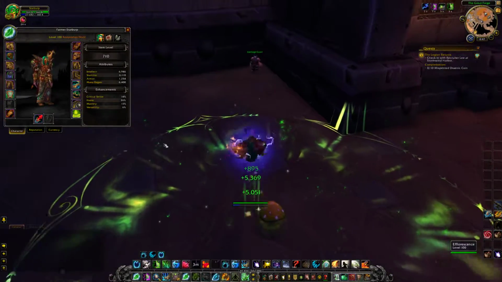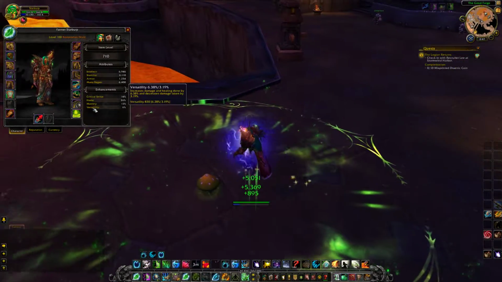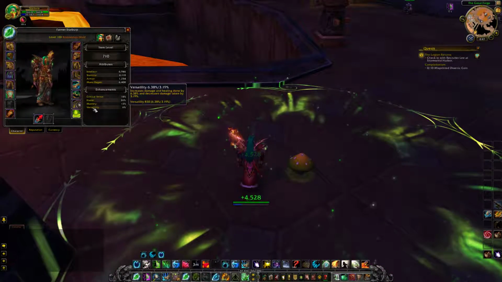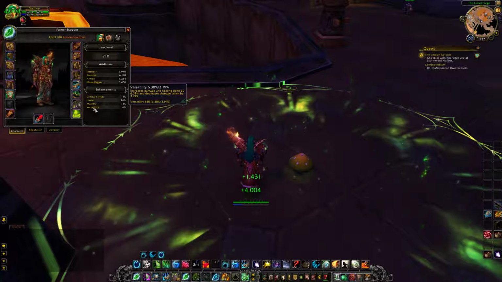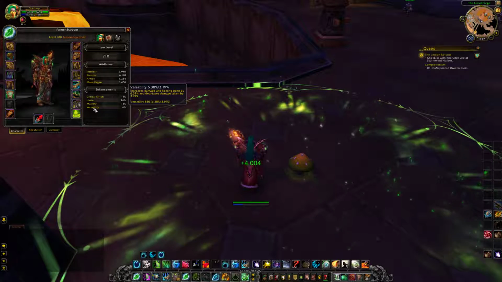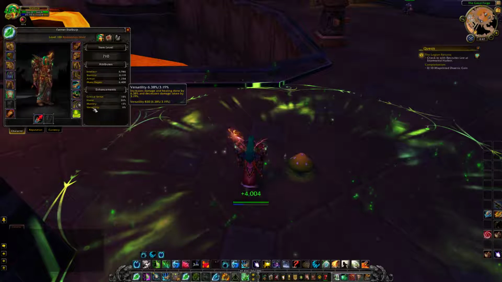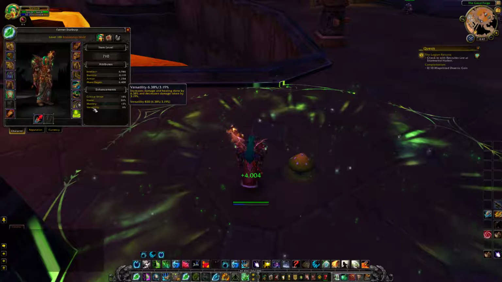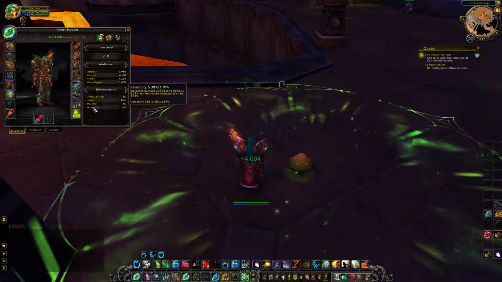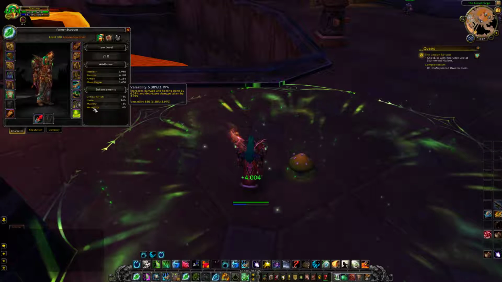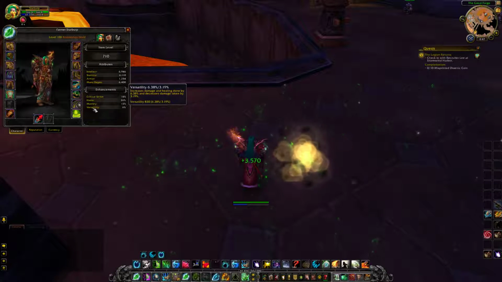The last stat I'm going to cover is versatility, and versatility increases the damage and healing done by whatever percentage your versatility is. The damage that you do to everything and the healing that you do to everything, if your versatility is 20%, that's a 20% boost of performance across the board for your character. However, a nice added bonus is that if you cut that versatility in half, that's the damage reduction that you'll take.